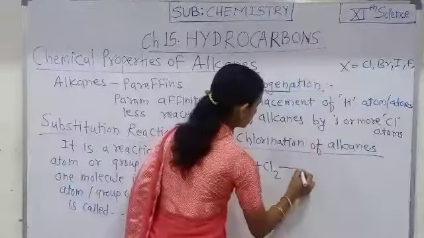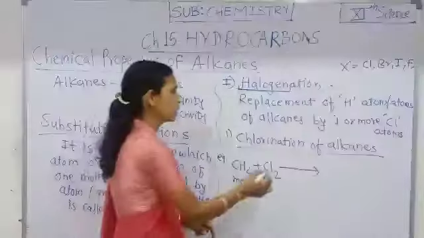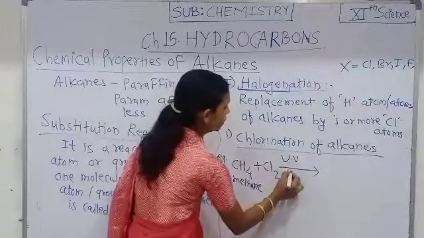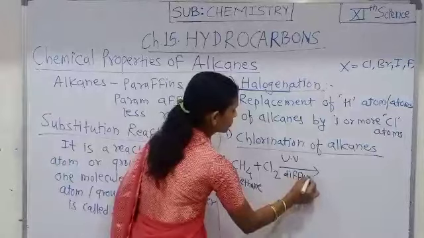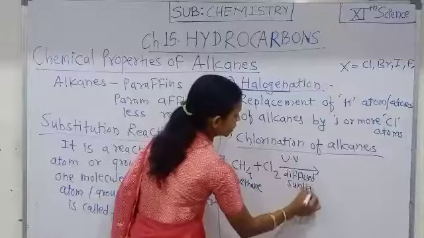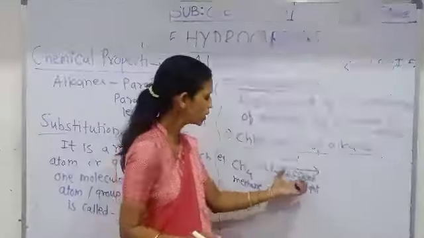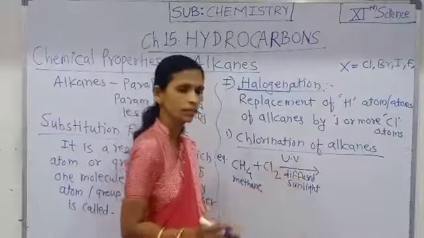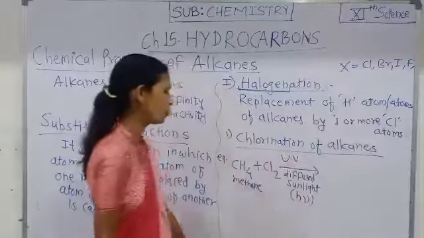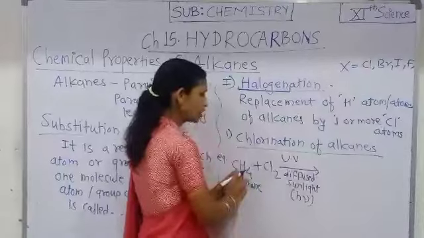Chlorination of methane takes place in the presence of UV rays, or we can use diffused sunlight, in which the light energy is present in the form of h nu. That means in the presence of UV rays, chlorination of methane takes place.